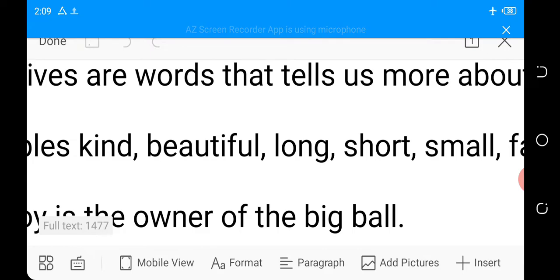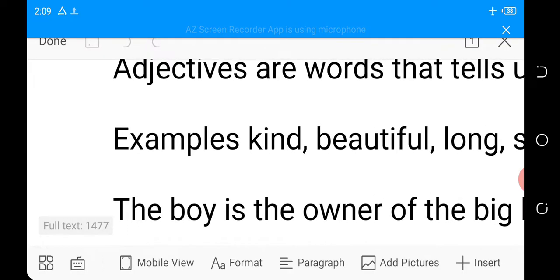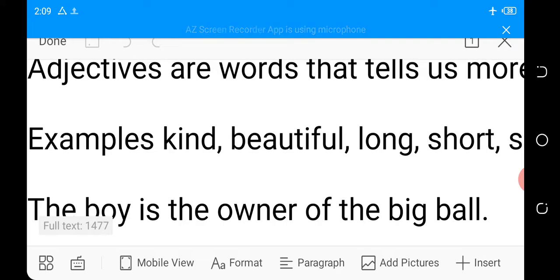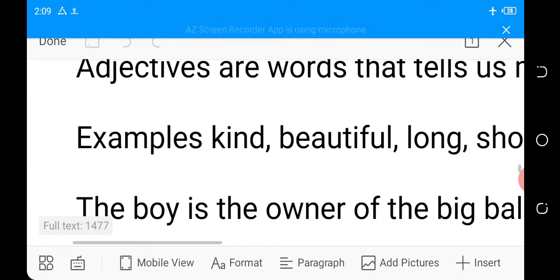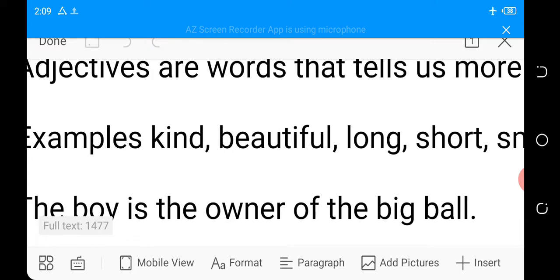Now, I want to say this sentence and we fish out the adjective there. The boy is the owner of the big ball. I can say the boy is the owner of the ball. The sentence will be correct. But I want to tell us more about the ball that the boy is owning.